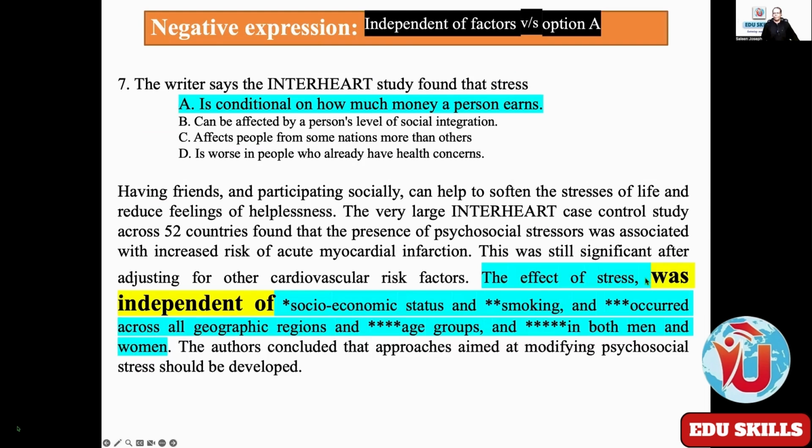Then negative expression. The effect of stress was independent of. Means these factors don't cause, they are not triggering the effect of stress. Okay. So independent of means negative expression. They are not contributing to the effect of stress. So option A, you can understand, is conditional on how much money a person earns. You may feel the money is given here, socioeconomic status, but it says it's independent of socioeconomic status. How beautiful.